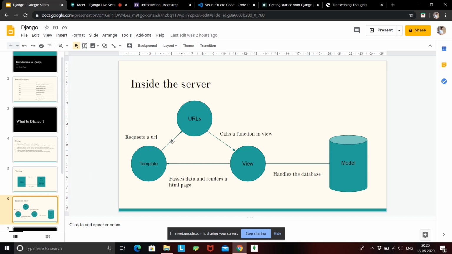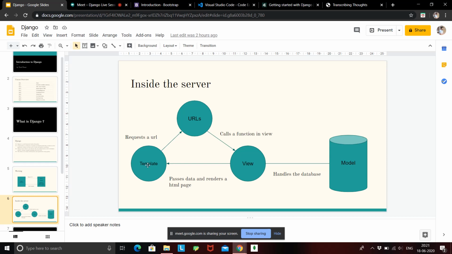A server will contain URLs, URL will call a function, function will render a template, and template will request a new URL. Okay, so this is basically a cycle, because templates are seen by the user and the user will request a new URL, right? Suppose we need to read something, so we are requesting a new URL for read. Suppose we need to search something, so we are requesting a URL for search.